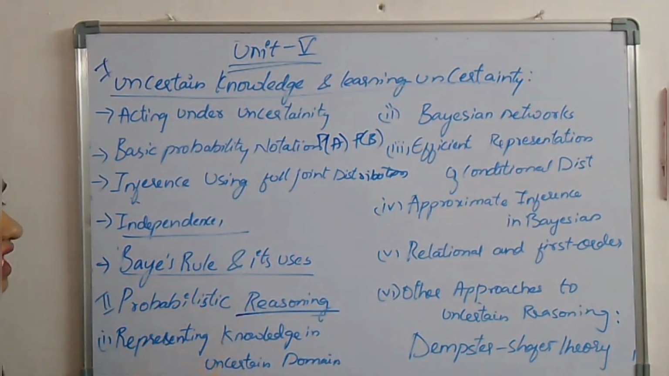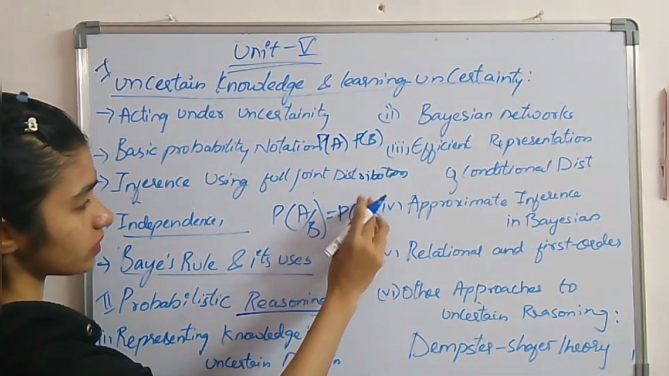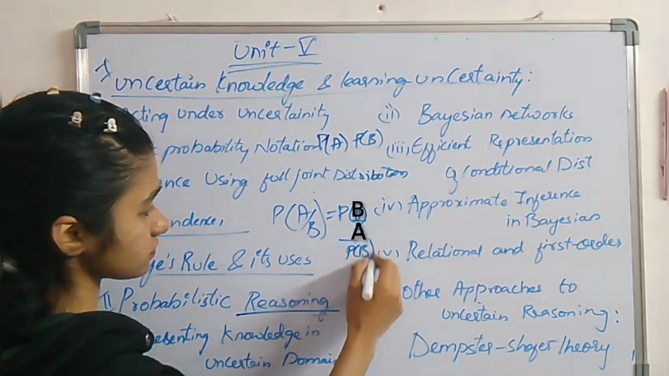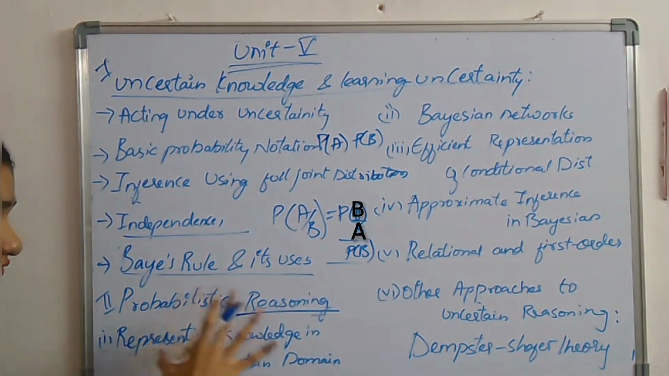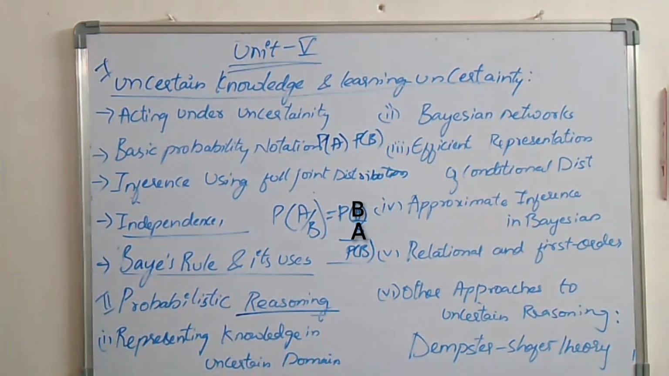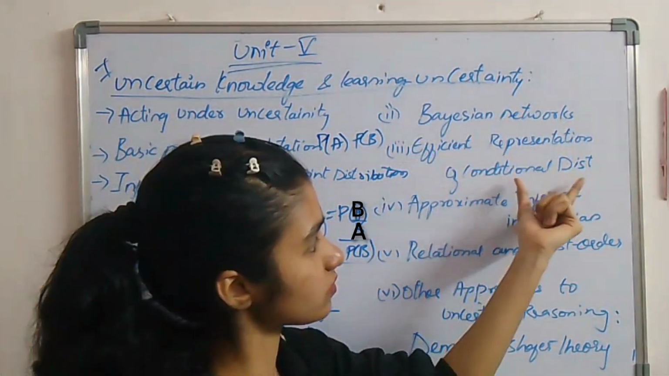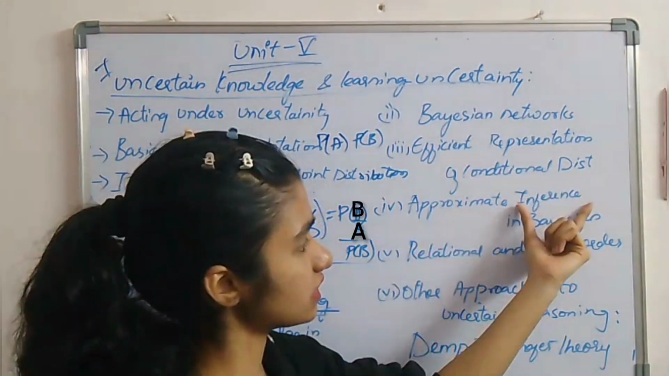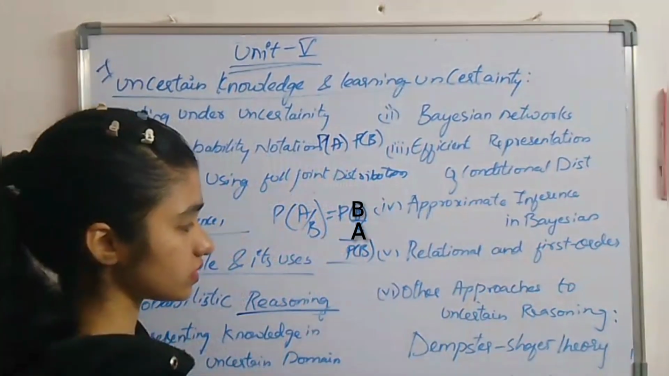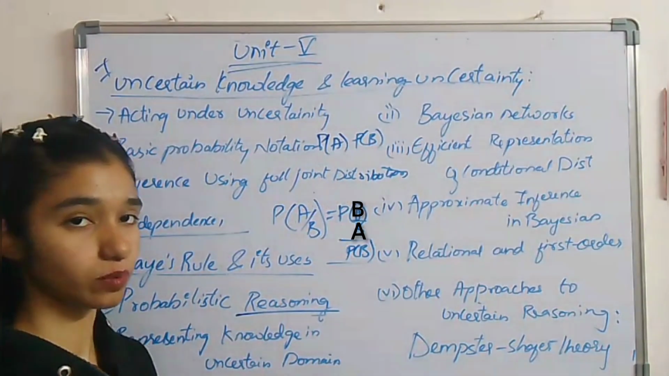So Bayes rule, as we all know, what is Bayes rule? Let me write the formula, if you can't remember this one. Okay, so this is the exact Bayes formula. And probabilistic reasoning: representing knowledge in an uncertain domain, Bayesian networks, efficient representation of conditional distribution, approximate inference in Bayesian networks, relational and first order. Again, here we have first order. Next, other approaches to uncertain reasoning, like what are the different types of approaches.